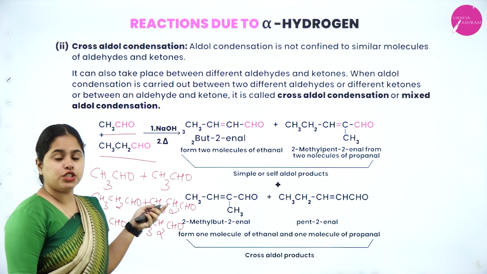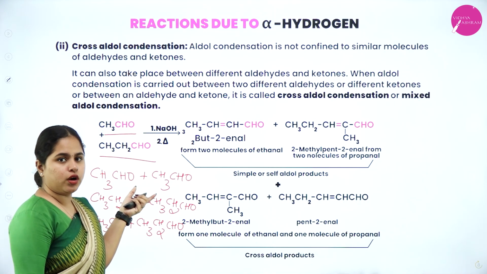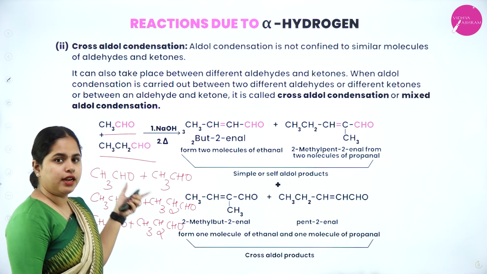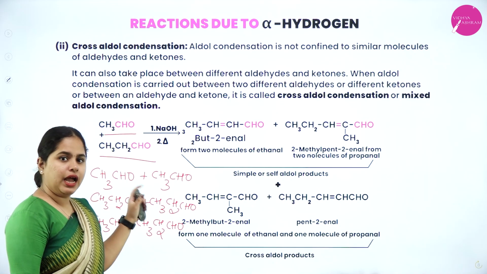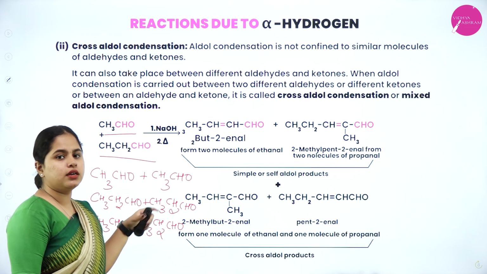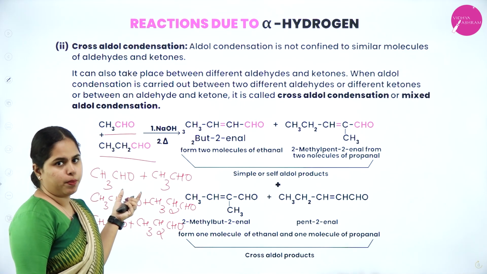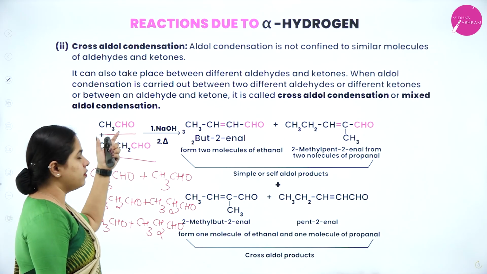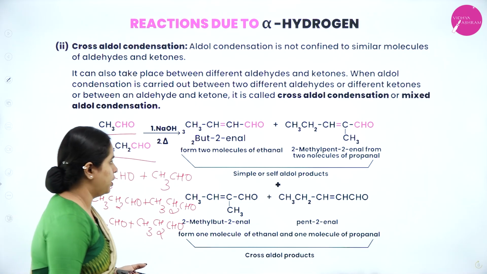So by the reaction of these different aldehydes, 2 products will be formed by the self-aldol condensation of ethanol and propanol. And then the other 2 will be formed by the cross-aldol condensation between ethanol and propanol. In one case, ethanol will be giving the alpha hydrogen and in another, propanol will be giving the alpha hydrogen.